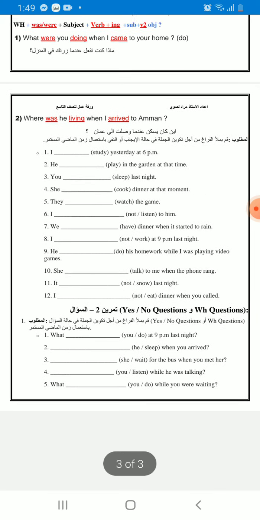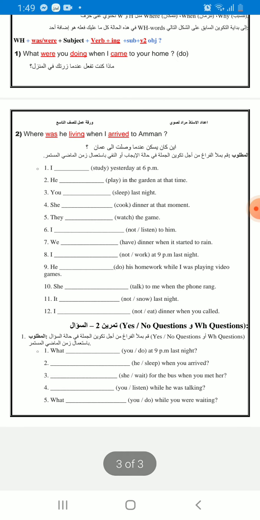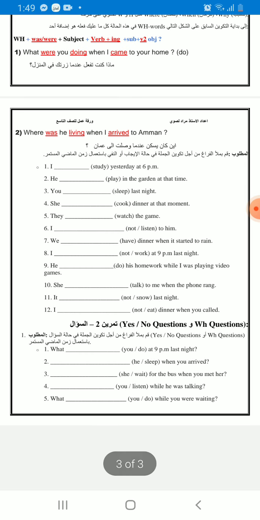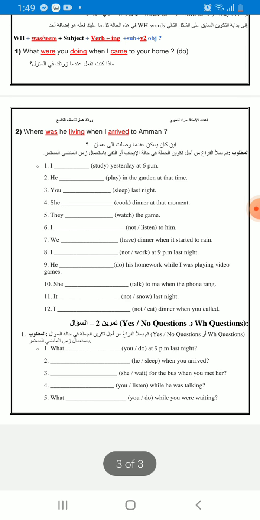Okay, after finishing we have a worksheet. I hope all of you answer this worksheet after reading and listening to this explanation.